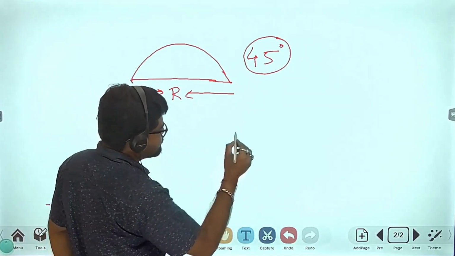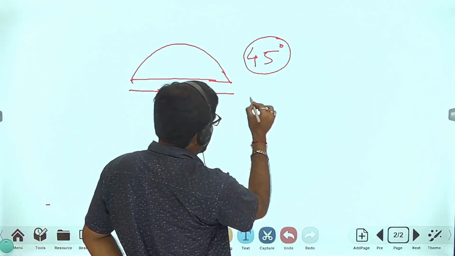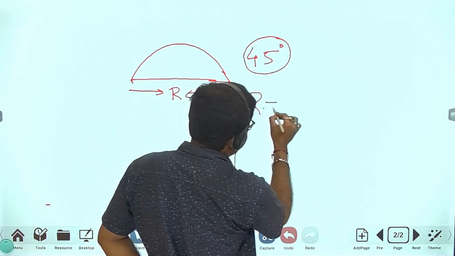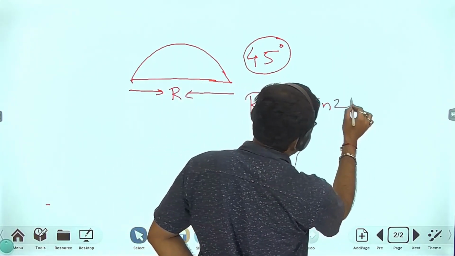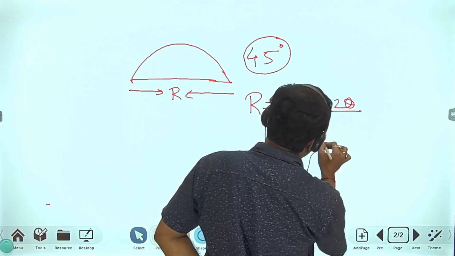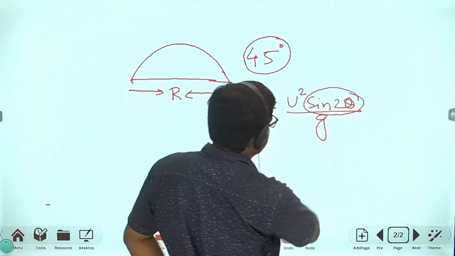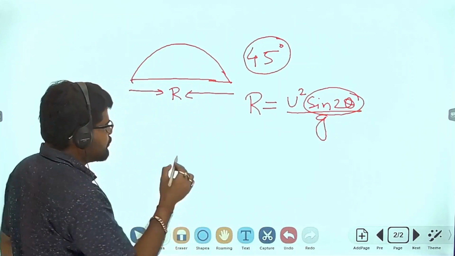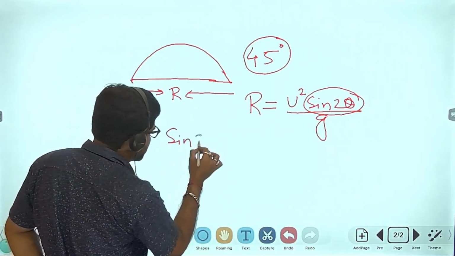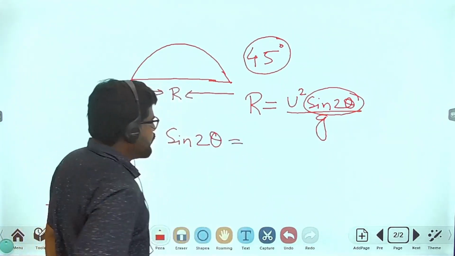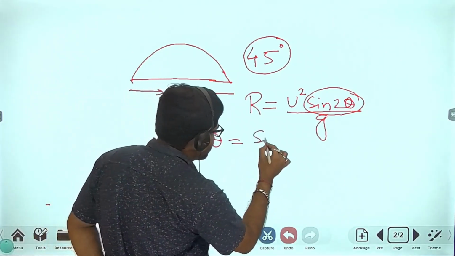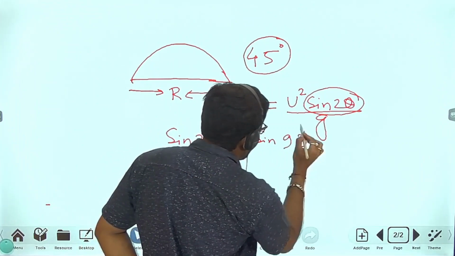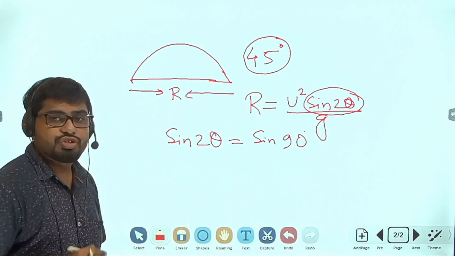Look at here. The formula of horizontal range is u square sine 2 theta divided by g. We get sine 2 theta here. The value of sine is maximum at 90 degrees. What is the value of sine 90 degrees? It is 1.